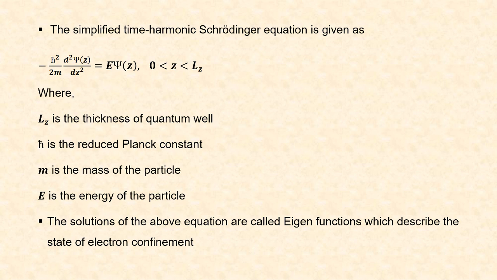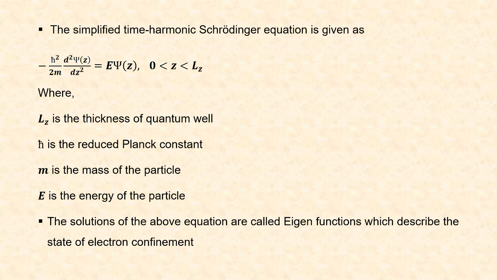The simplified time harmonic Schrödinger equation is given as minus h bar square divided by 2m into d square psi of z by dz square is equal to E into psi of z.